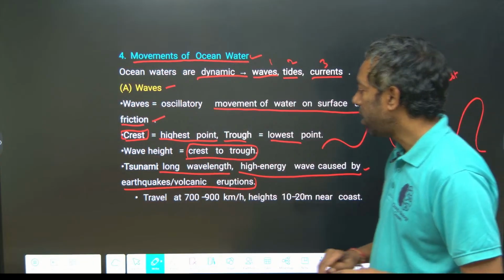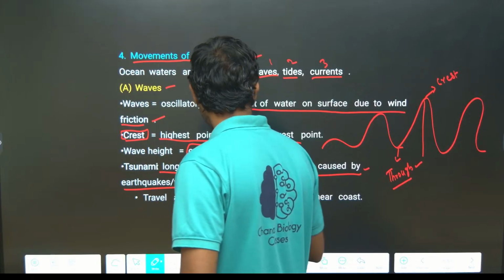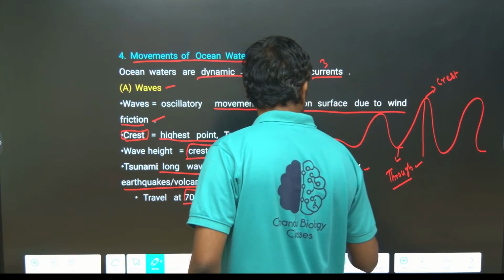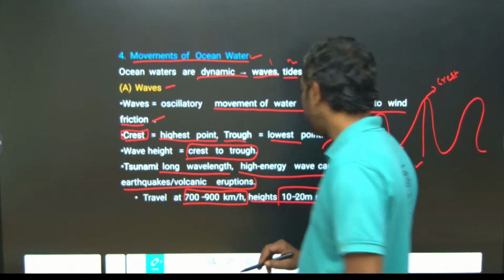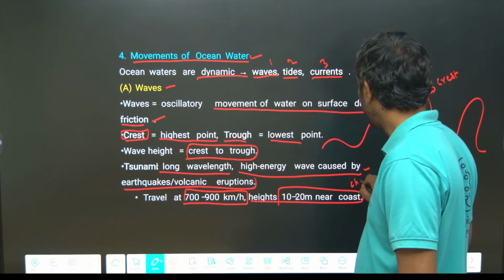They travel at 700 to 900 kilometers per hour, and the height is near 10 to 20 meters. They can ask you the characteristics of the tsunami.